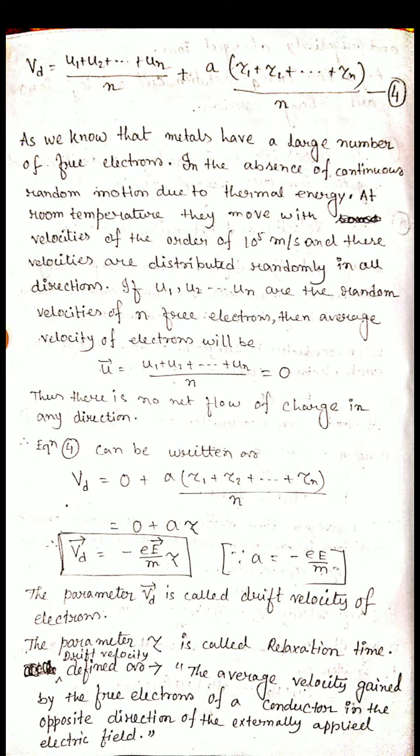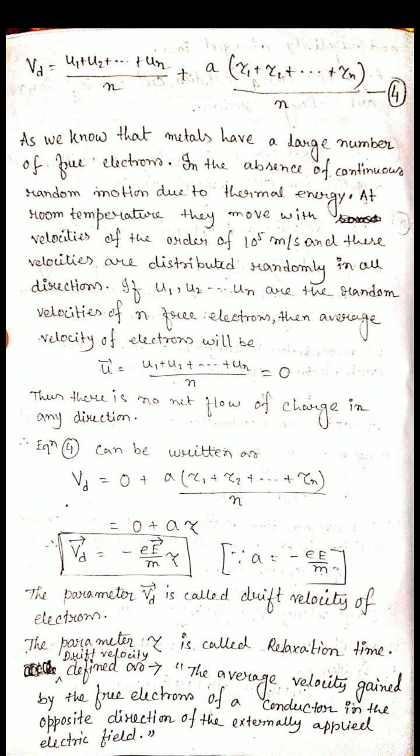Keep it in your mind, only when we apply the external electric field do we get the drift velocity. Otherwise we cannot get the drift velocity, because their velocities are distributed randomly in all directions, so there is no net charge flow inside the conductor and we do not get any current. When we apply the external electric field, after that we get the drift velocity.